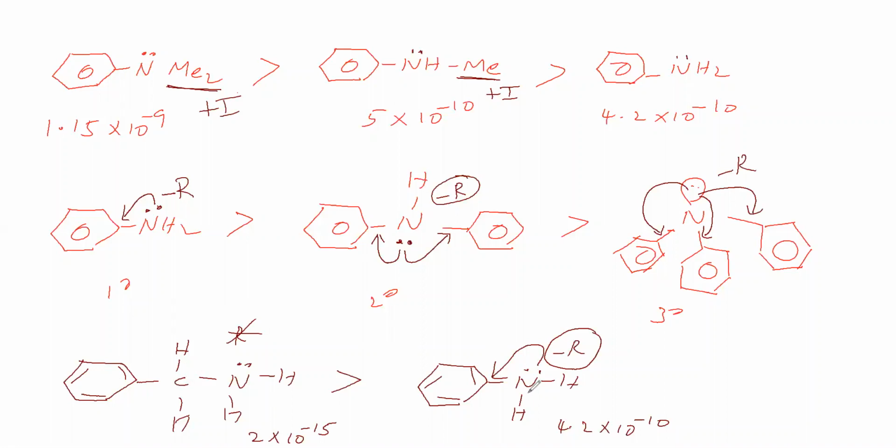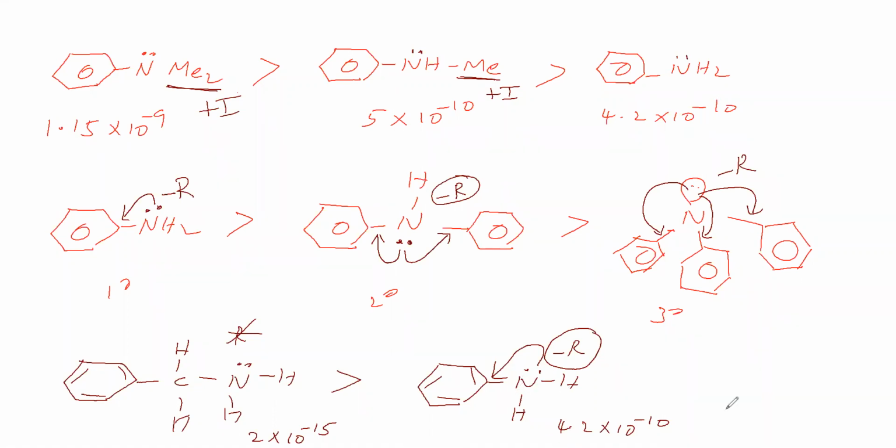Here the resonance effect is there. Which resonance effect? Minus R effect. Nitrogen is losing the lone pair. Therefore, the lone pair density on this nitrogen is greater than that of this nitrogen. So this basic nature is more than this.